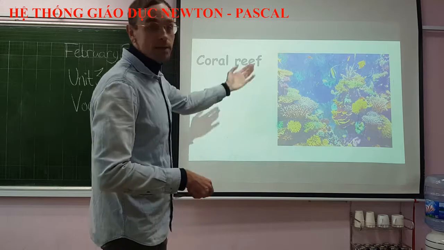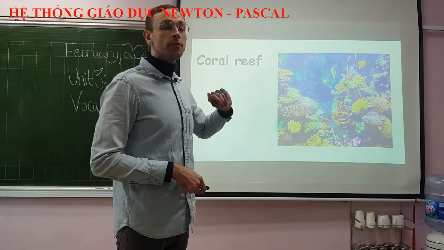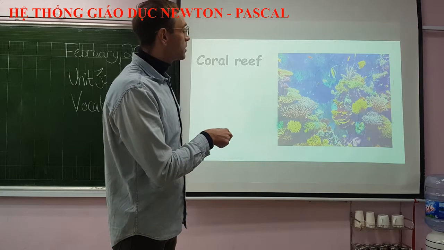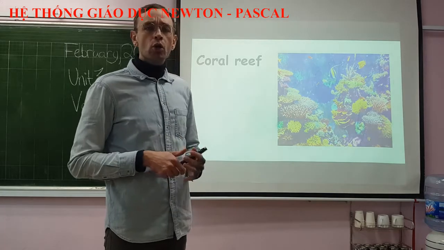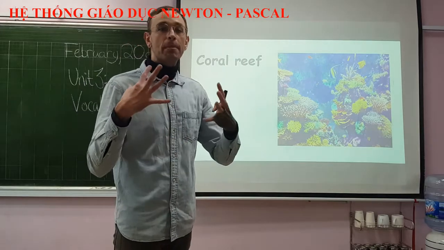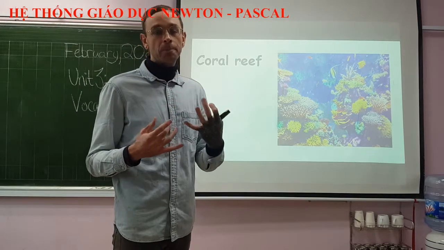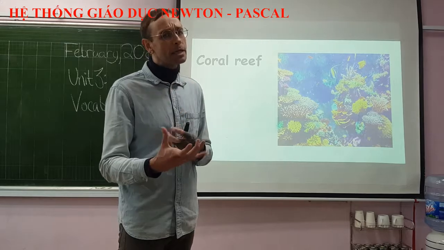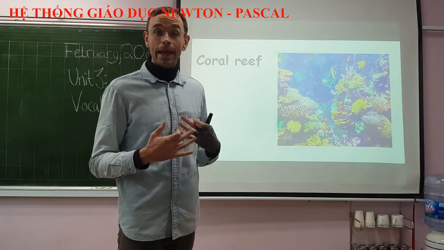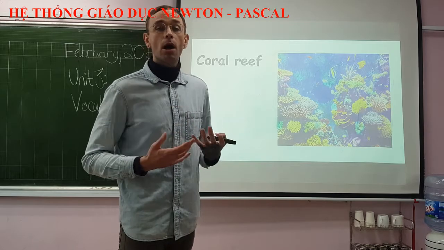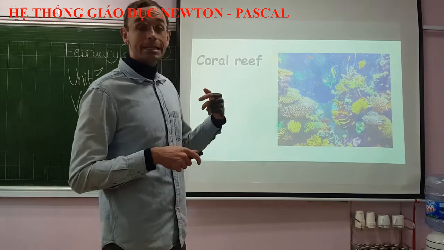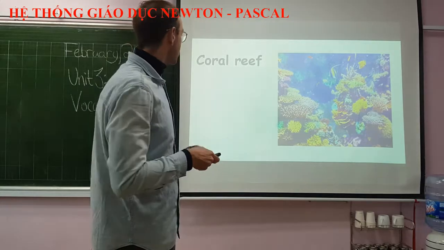Coral reef. Here you see a picture of a beautiful coral reef with lots of coral. That's what these organisms are called. Coral is kind of like a mix between a plant and an animal. Okay? It seems like a plant, but it also has characteristics that make it seem like an animal. And coral always exists underwater. Coral always exists under the ocean.